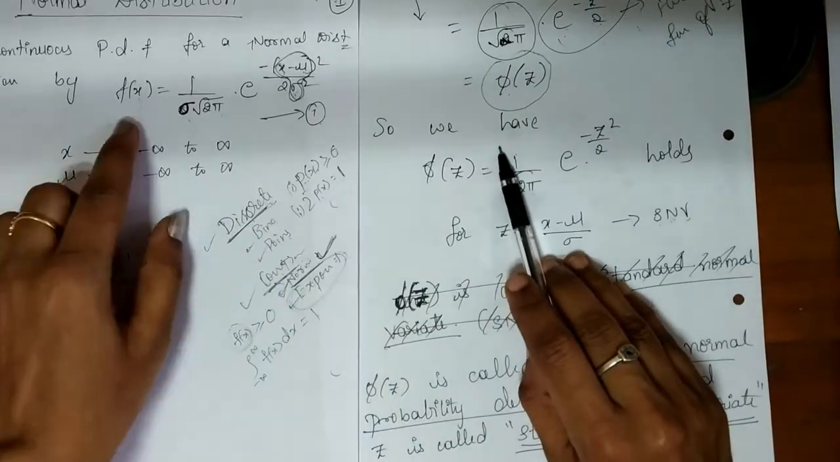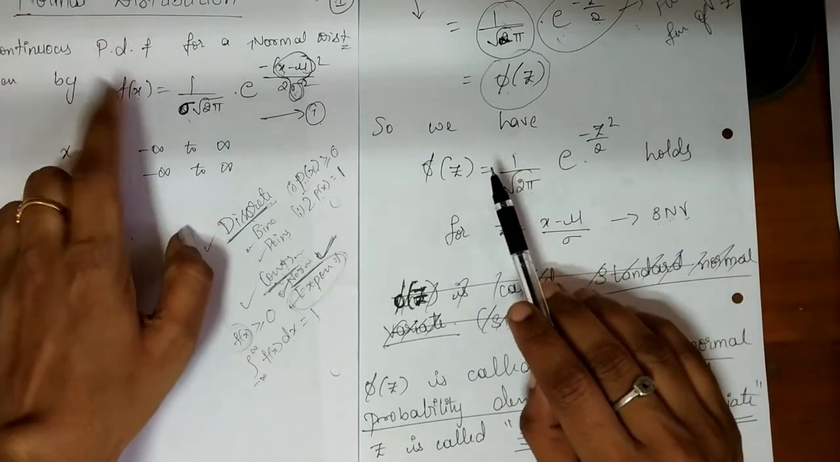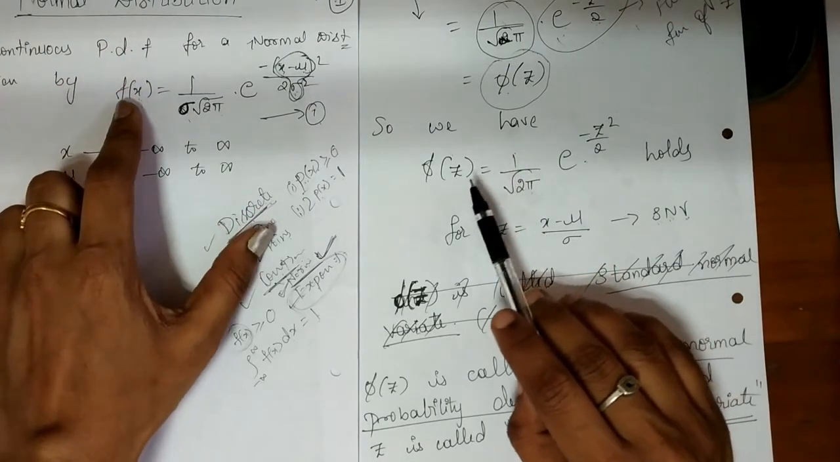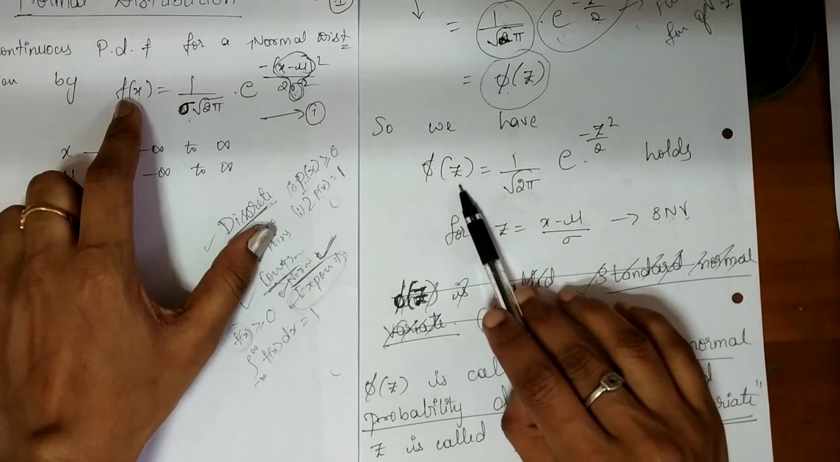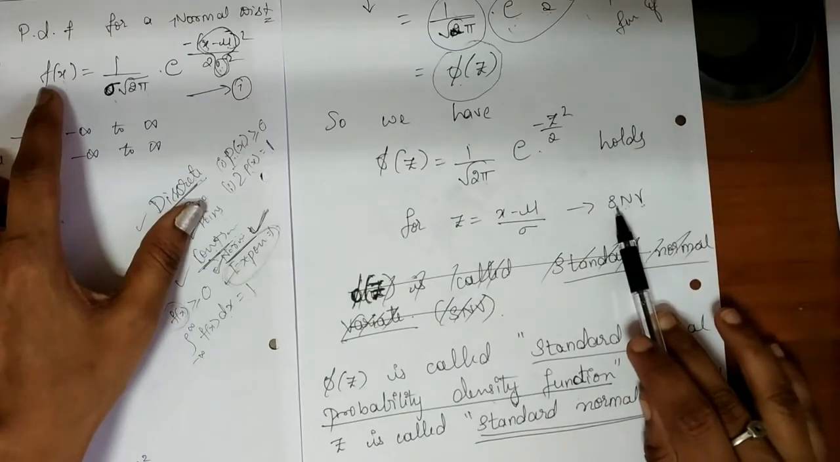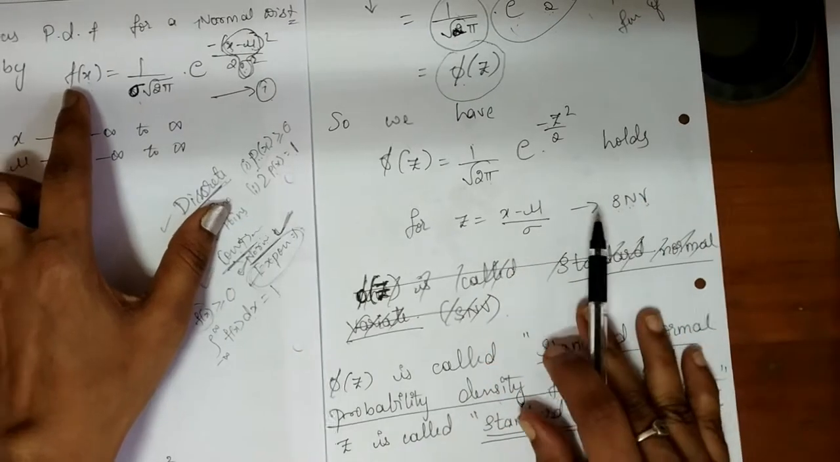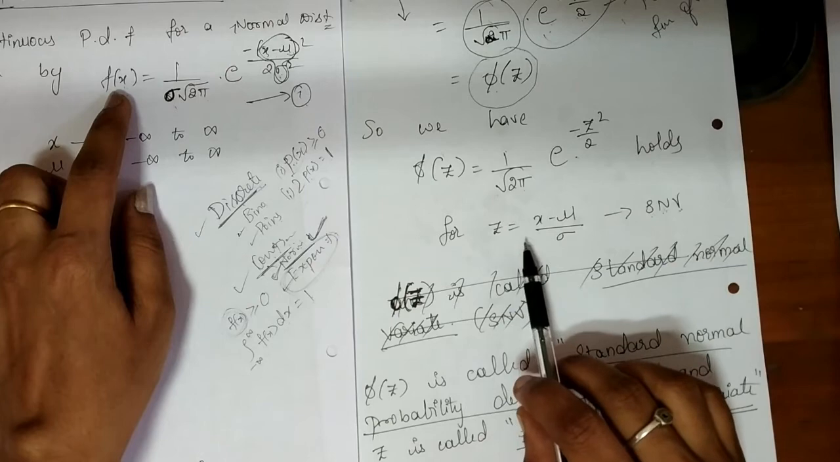This f of x is nothing but the normal probability density function. This is the normal probability density function. This is the standard normal probability density function. Here we have one more variable, the standard normal variate, z is equal to x minus mu divided by sigma. Usually we use it in solving problems.